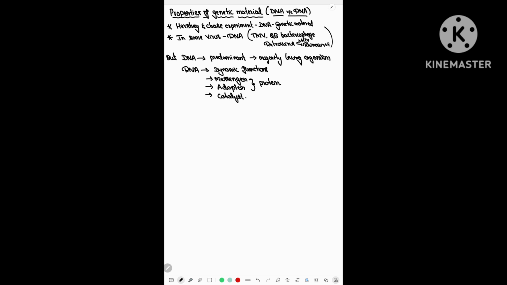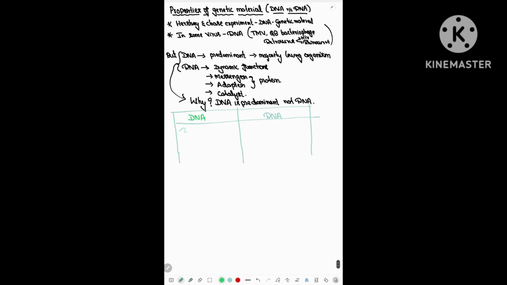It even acts as a catalyst for various types of activities in a cell. Now, DNA and RNA. Among these, DNA is predominantly the genetic material, and our question is why. Why not RNA as the genetic material in the majority of living organisms? Why is DNA predominantly the genetic material?